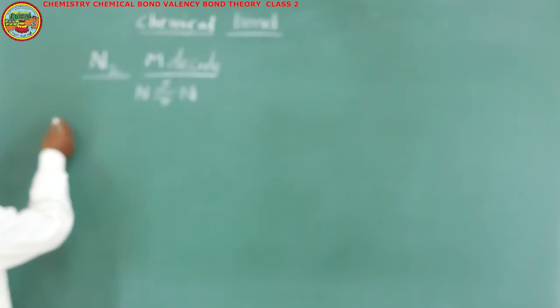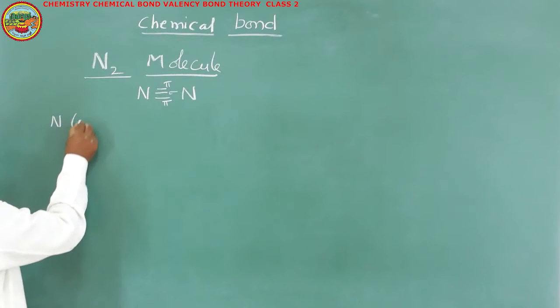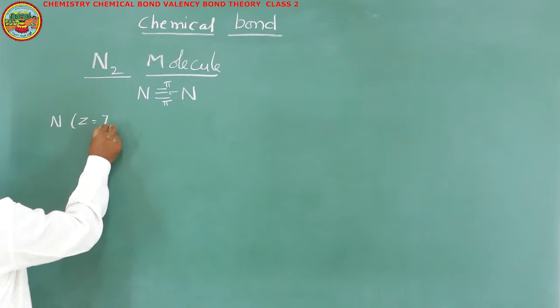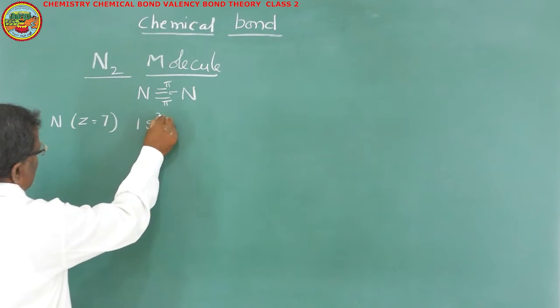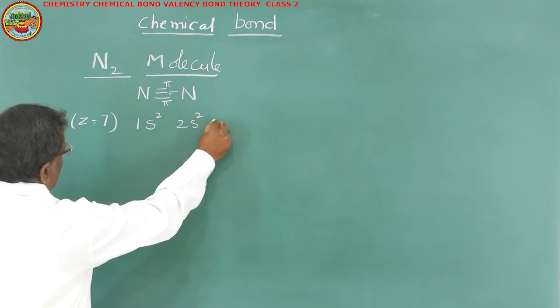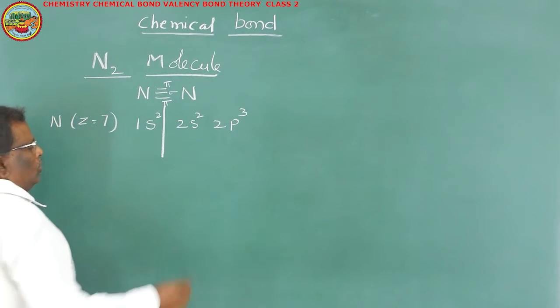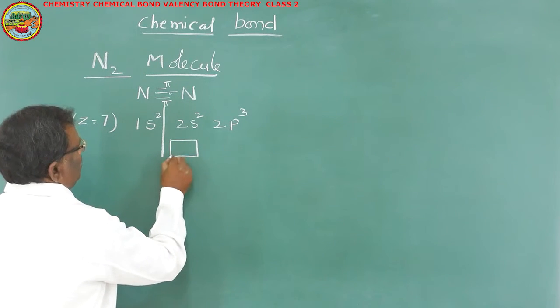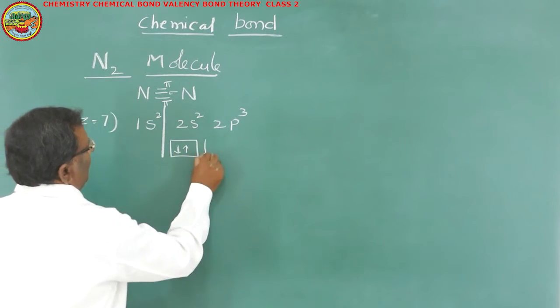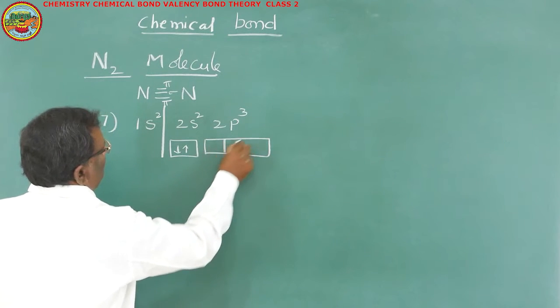So here nitrogen's atomic number is 7. So its electronic configuration is 1s2, 2s2, 2p3. So in the valency shell of nitrogen, we have 2 electrons in the 2s orbital and 3 electrons in the 2p orbitals.